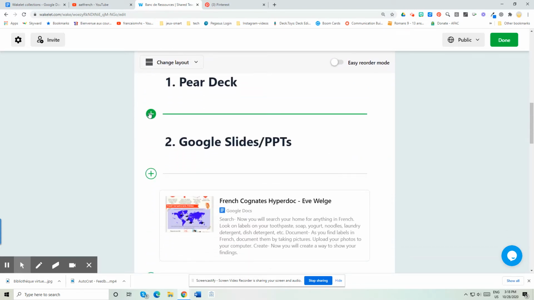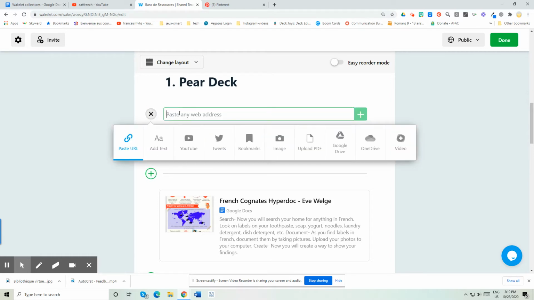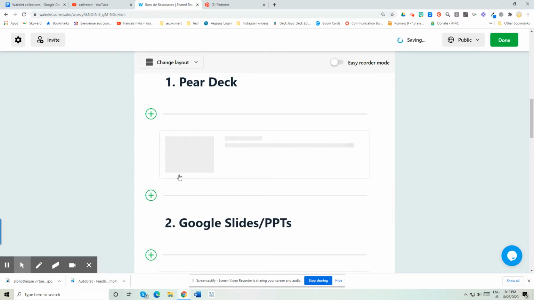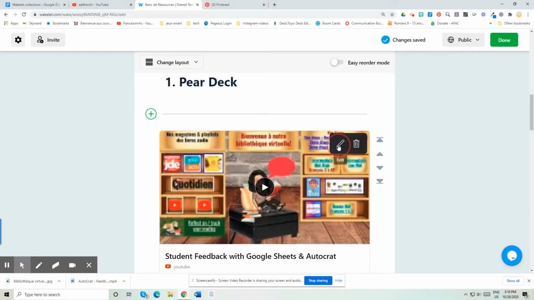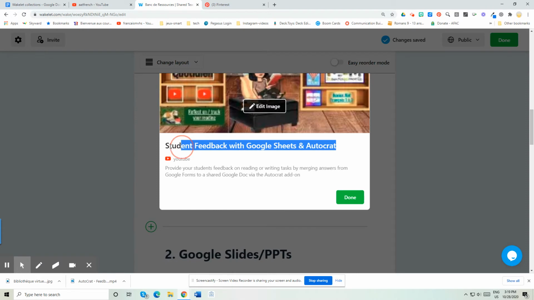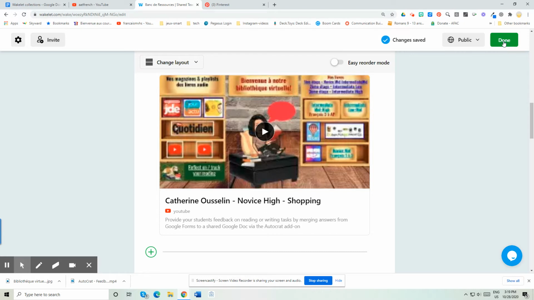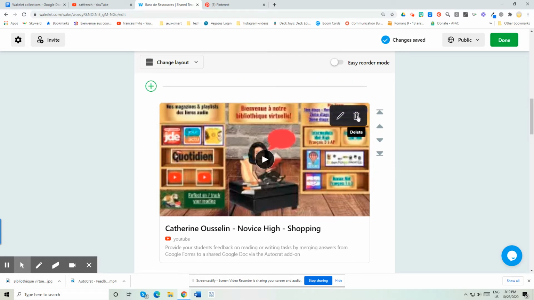Although there's some other things you can do. You can add pictures. So let's say you've got a Pear Deck you want to share. You can click on the green button, put in the web address. So you can put in any, just right click and click on it and it should pop it up. Right now it's just going to put a video I put up a few seconds ago. And then you can edit that. So down here you can put your name. You can put the level. And then you can put what the resource is. Is it for shopping, or is it for a certain vocab or a certain theme? And once you're done, you hit done. And then once you're done again, hit done one more time. I know that seems a little strange, but it's just a way to double sure that you want to save.